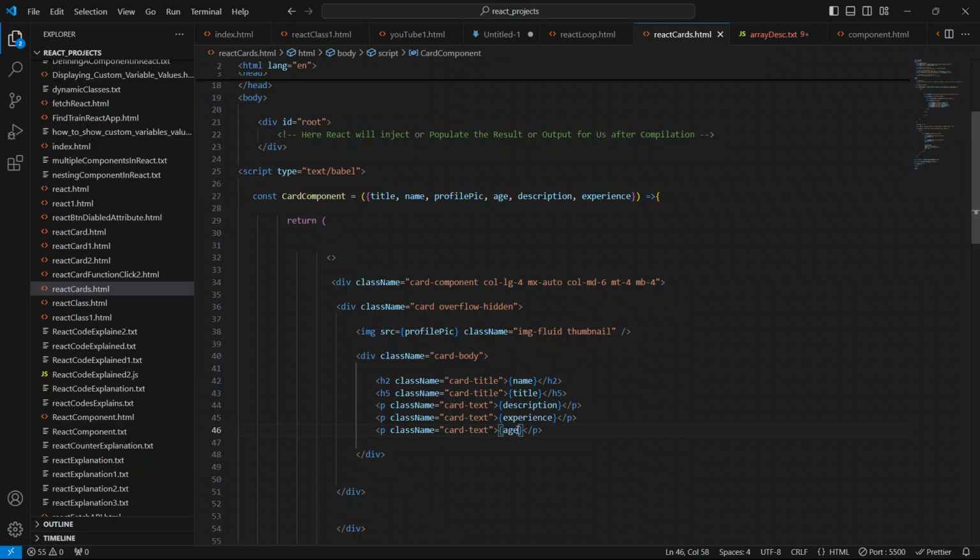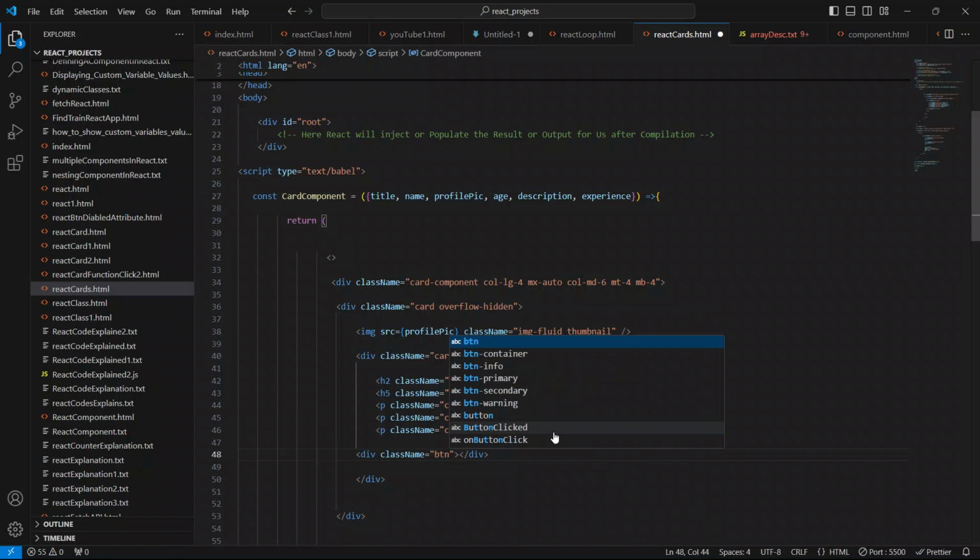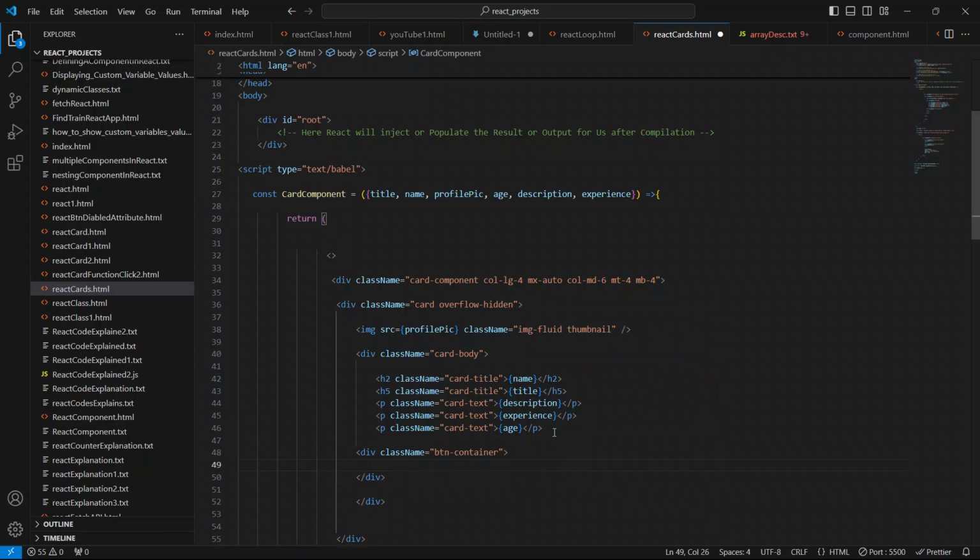Okay, so this is it, and now below this p, I'm gonna create another div for the button. Ideally there should be a button also inside the profile card. So create a div first, close this div, and give the class name btn container. Inside this div I'm gonna create a button element. I'll say button to create the button element.